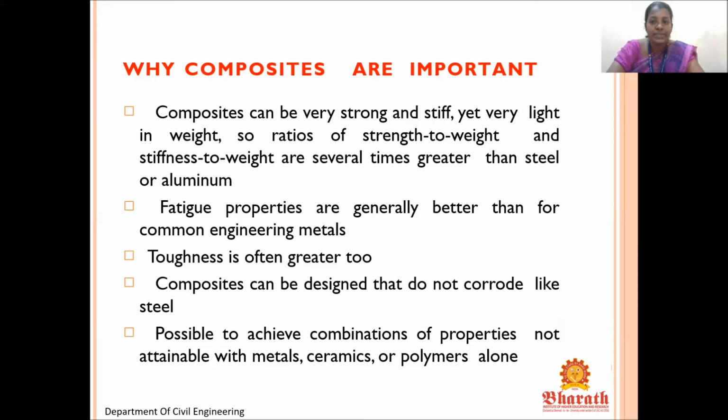Fatigue properties are generally better than for common engineering metals. Toughness is often greater too. Composites can be designed that do not corrode like steel. So we can design our own composites, right? But it will be designed to be non-corrosive in nature. It is possible to achieve combinations of properties not attainable with metals, ceramics, or polymers alone.